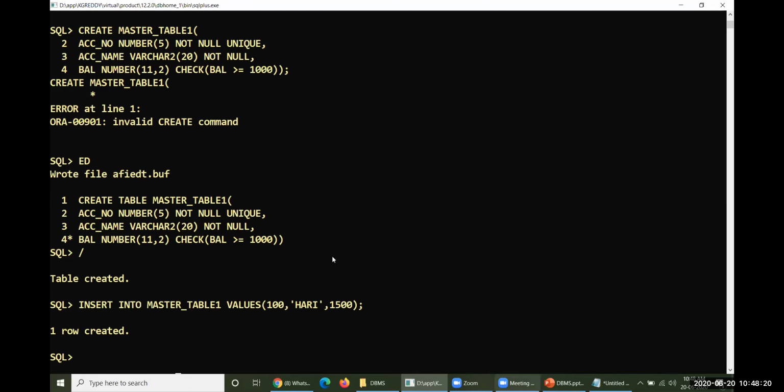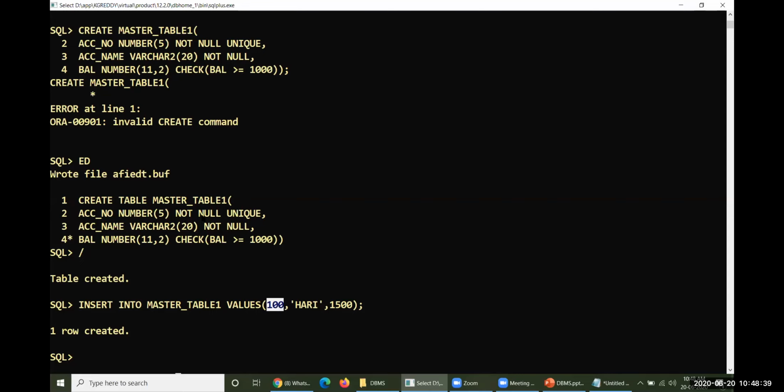Look at this, this is a new table, not the previous table. It is master_table_1, a new table. Previously a master table was created, and right now I have added 1 here. So 100, the first row, there is no problem. It doesn't have any duplicates, and I have entered some data here.